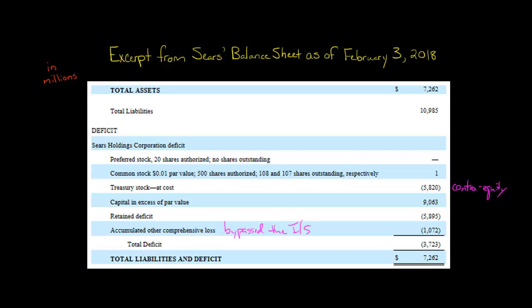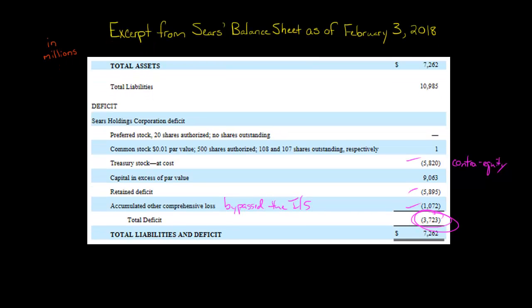You could think of these accumulated other comprehensive losses as similar to the retained deficit. These are all losses. And then the company repurchased shares at some point, so that's contra equity. So you've got three different accounts that are being subtracted. And so you see that Sears has a $3.7 billion total deficit. If we subtract the deficit from liabilities, we get to the total assets. So we still have assets equal to liabilities plus equity, although in this case the equity is negative and it's called the total deficit.